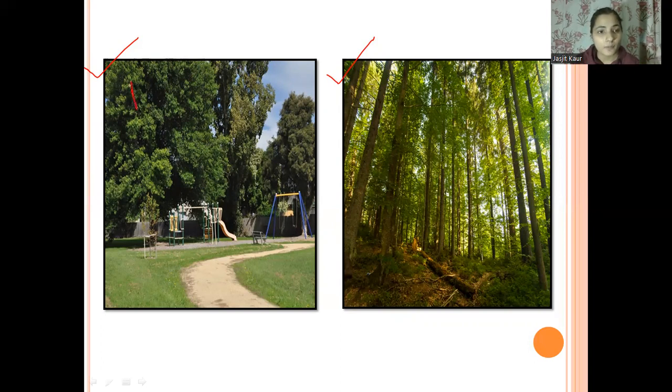So this park and this forest are owned by the whole community. There is no single individual who owns this park or this forest, because every person in the community can use this forest and this park.